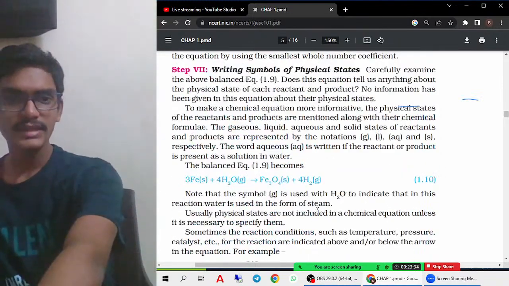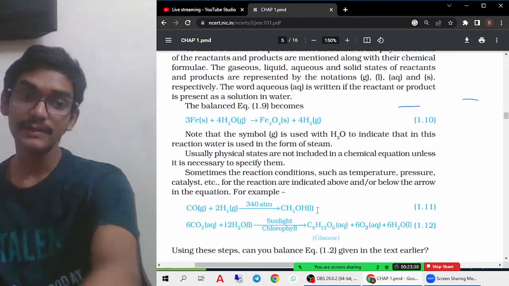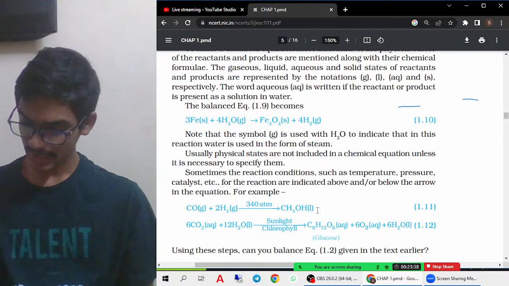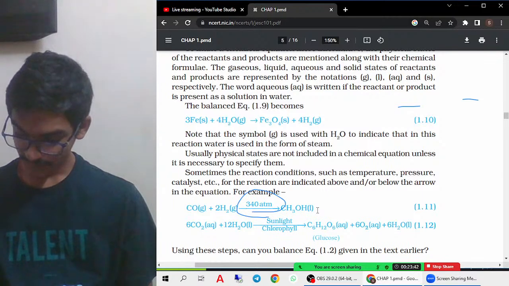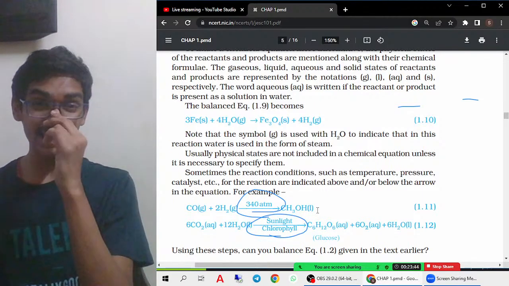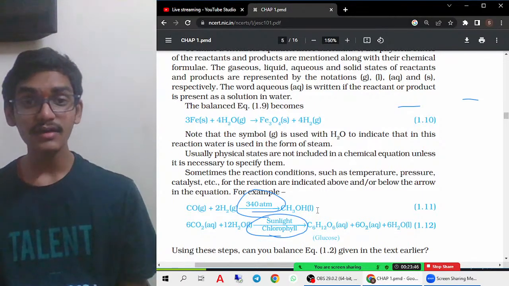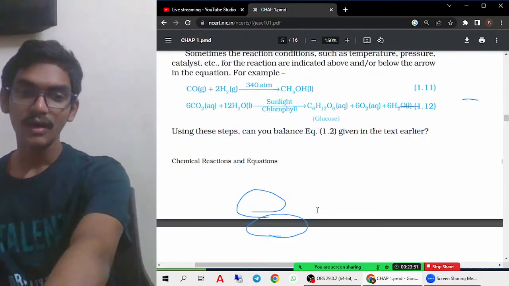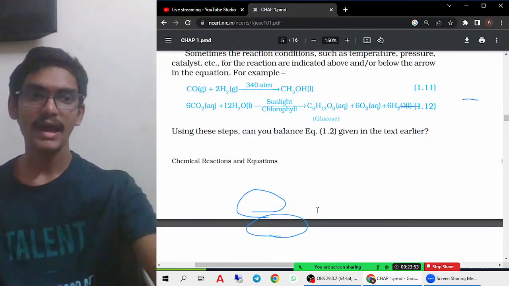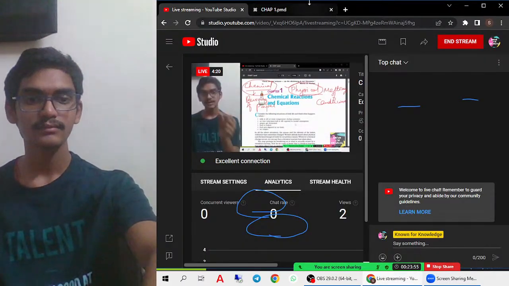So in a chemical equation, if you want to include more information, you can include the pressure difference also. You can also include sunlight or chlorophyll. All this is called extra information. You can write it above the arrow or below the arrow also.